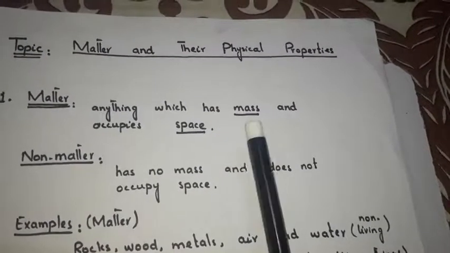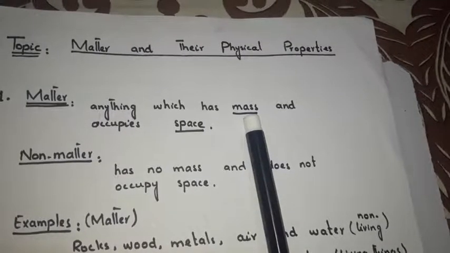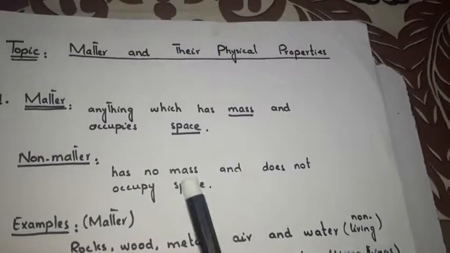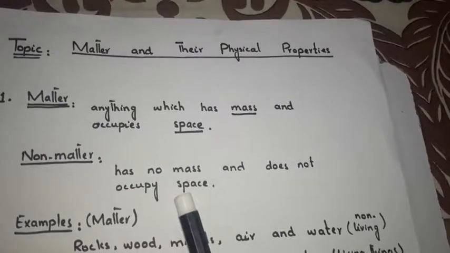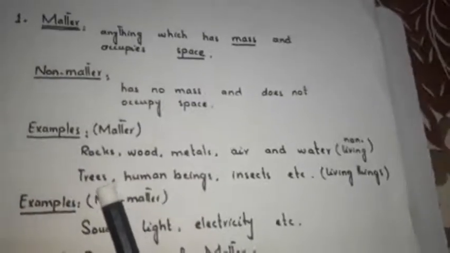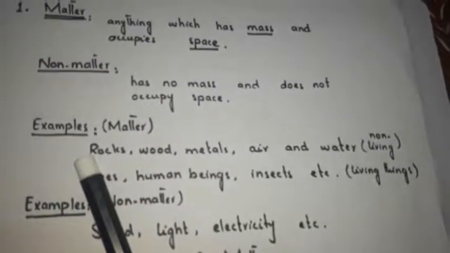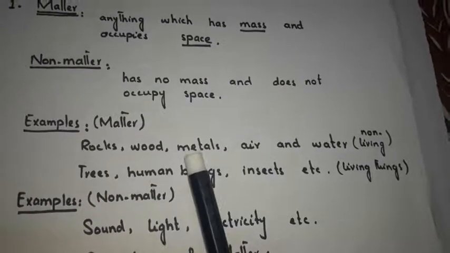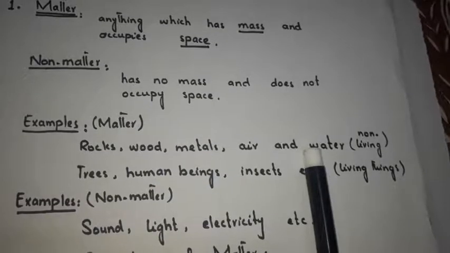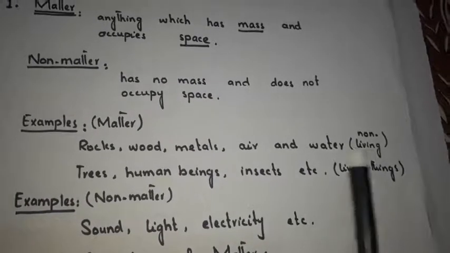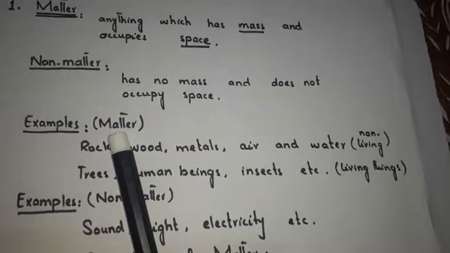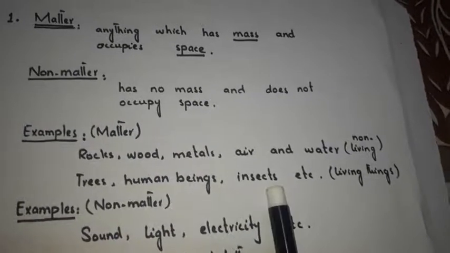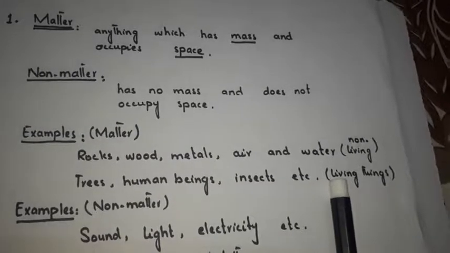So in matter there are two things. First, it should have mass, and next, it should occupy space. While non-matter has no mass and doesn't occupy space. I will give you some examples of matter, like rocks, wood, metals, air, and water. These are non-living things, but all these non-living things are matter. Other examples are living things: trees, human beings, insects, etc.